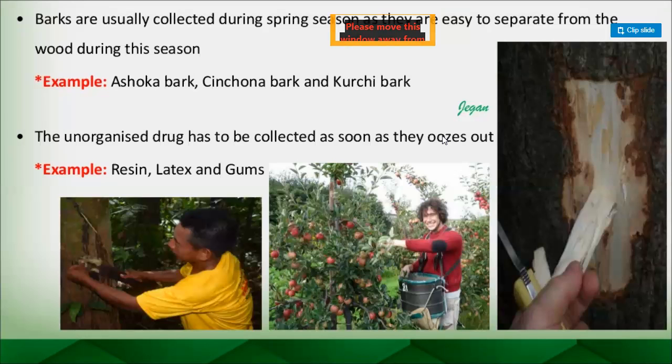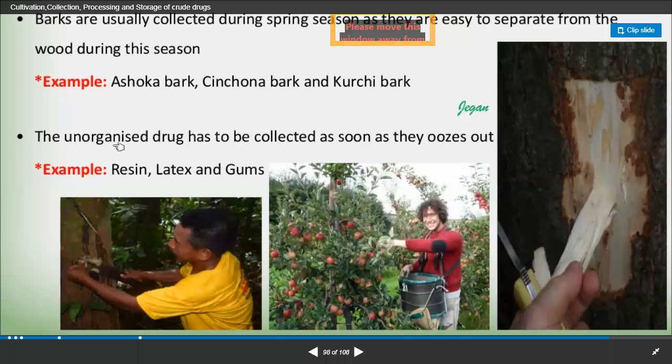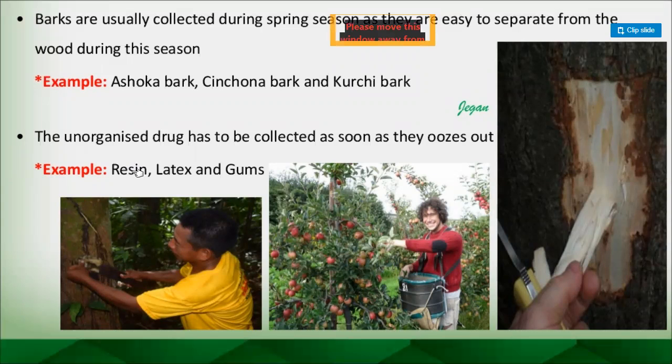So that will be the indication that the unorganized crude drug is having the chemical constituents which we want. Example, resin, latex, and gum, right? In resin there is benzoin, asafoetida, right? And the different types of other incisions which we are making.